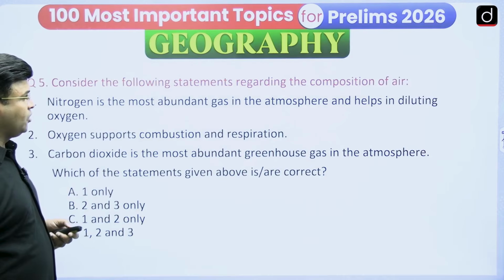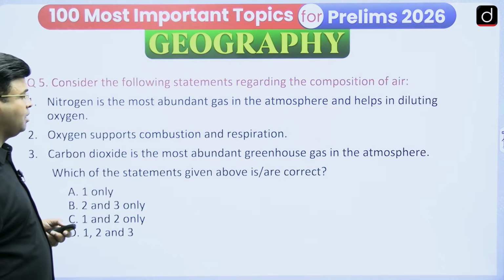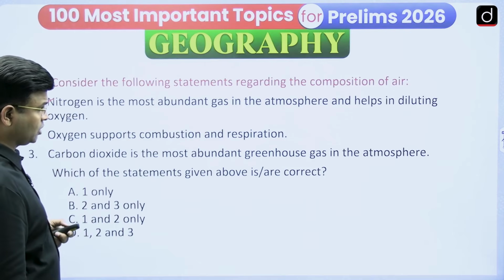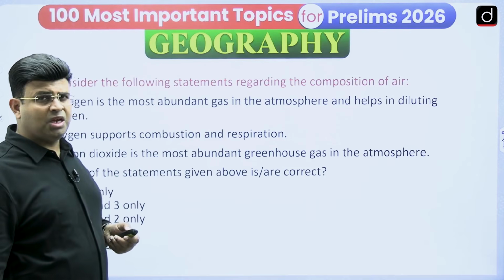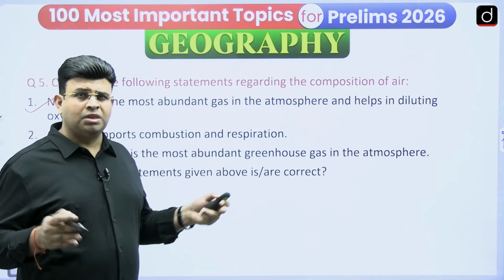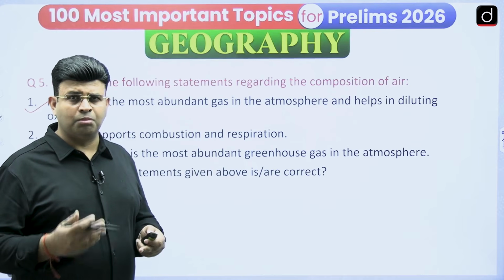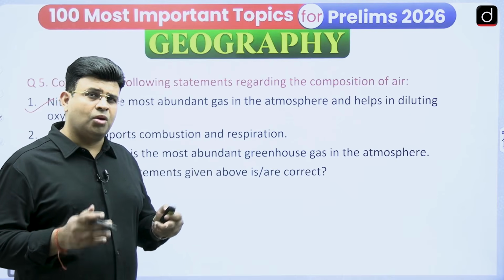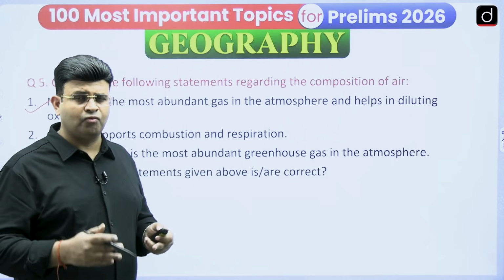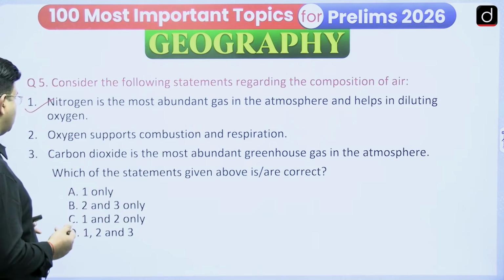Consider the following statements regarding the composition of air. Nitrogen is the most abundant gas in the atmosphere and helps in diluting the oxygen. Yes, it helps in diluting the oxygen. This is a correct one, because you know that it is 78% nitrogen and 21% oxygen. If the oxygen percentage is more, then it will cause more combustion and more heating, more burning. But oxygen is 21% and nitrogen is 78%, diluting the combustion effect of oxygen. So this is correct.